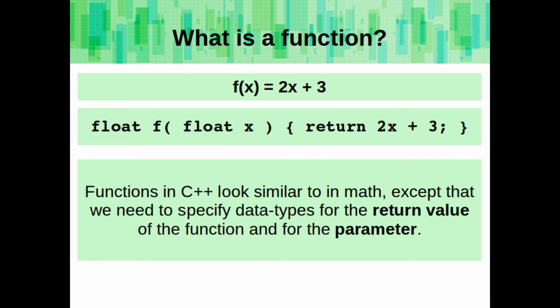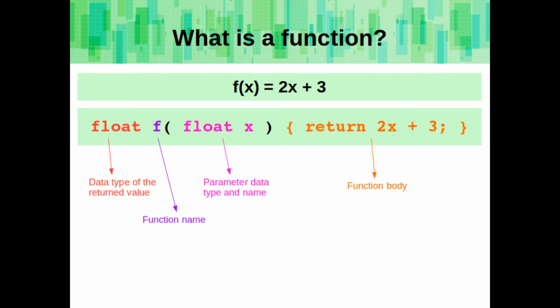Functions in C++ look similar to in math, except that we need to specify data types for the return value of the function and for the parameters. So here we have the data type of the returned value, or the output, the function name, the parameter data type and name, and the function body.